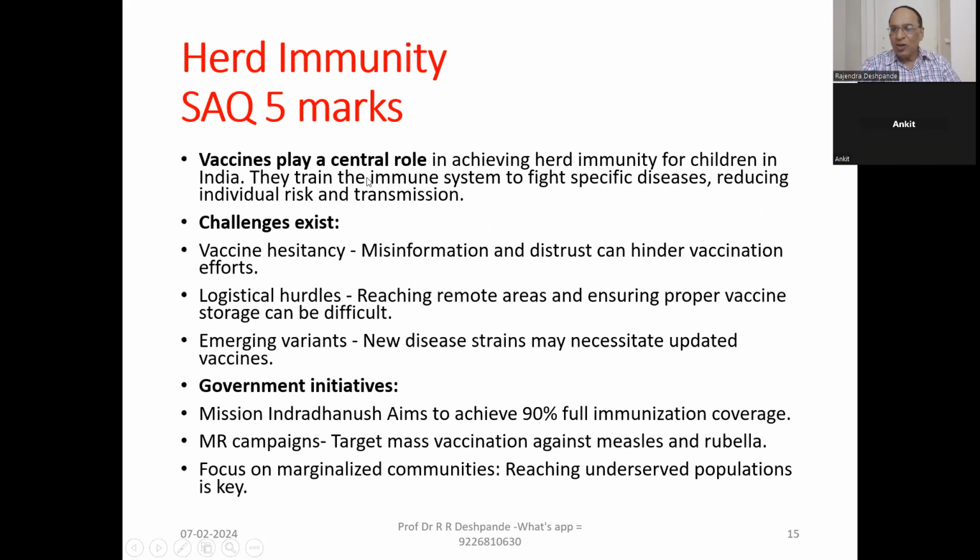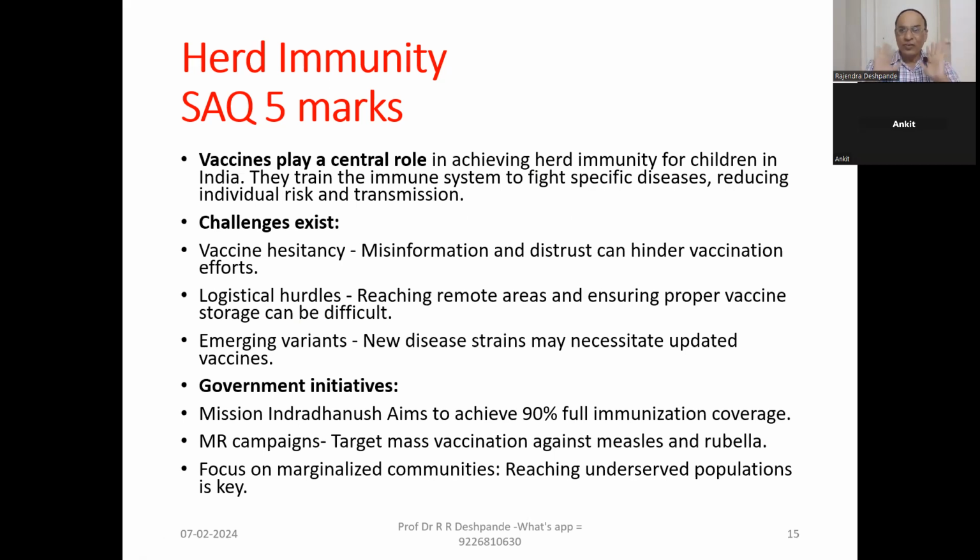So vaccination is the most important source. Vaccines play a central, important role in achieving herd immunity for children in India. They train the immune system to fight specific diseases, reducing individual risk and transmission. So they cannot spread. If someone is vaccinated, they have fewer chances to get corona and they will not transmit the corona. But still, there are some problems, that is, challenges. Challenges means problems.